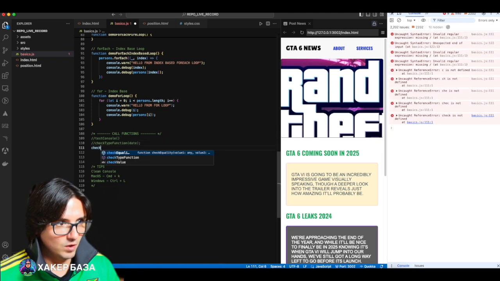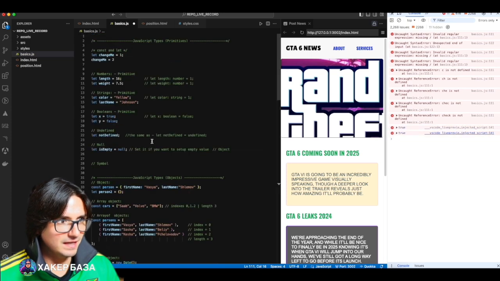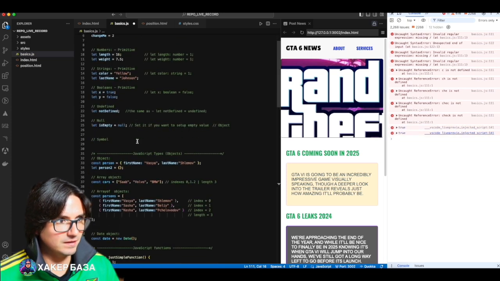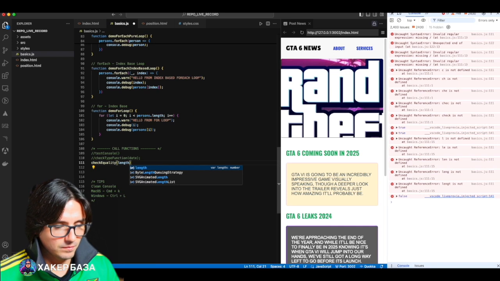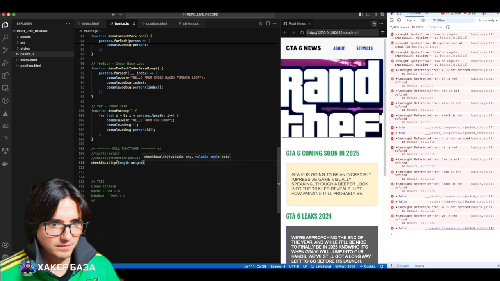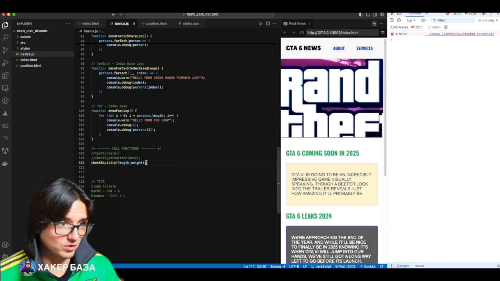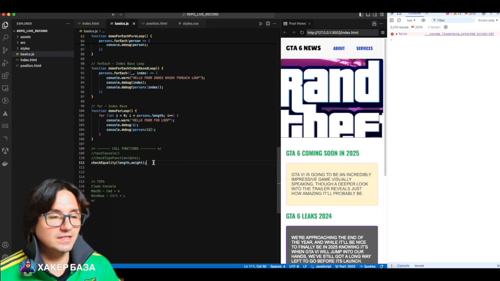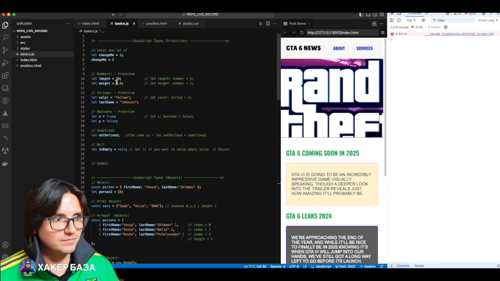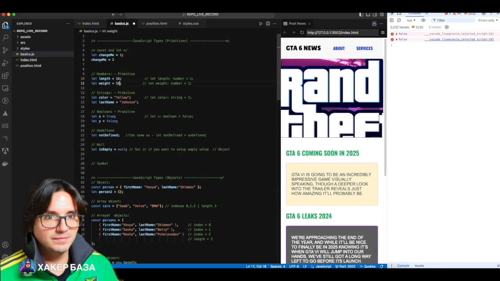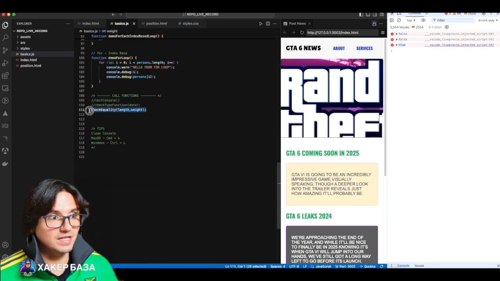Check equality. The function takes 2 variables we want to verify, lengths and white, passing lengths. Then white, false. You see, it tells us that the variables are not equal. Definitely a semicolon. JavaScript works without a semicolon, but it's better to use it as many projects require this style of code. False is not equal. But look, if I change it to say 16, white, it will give us a hint they are all equal. You see, we checked these two variables, so you can check like this.